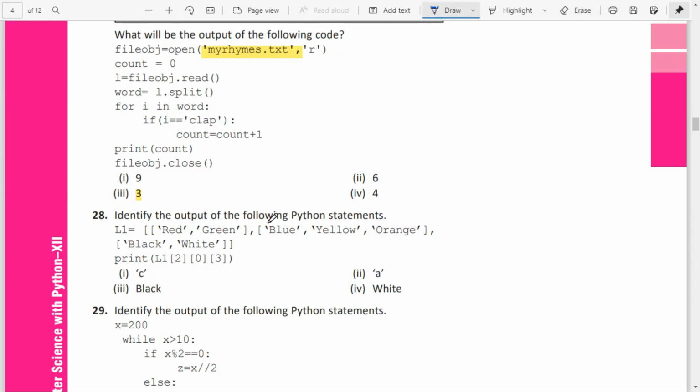So a list is given. You are asked to find the output. Print L1 of 2, L1 of 2 of 0 of 3. Okay, so this is the 0th index, this is index 1, and this is index 2. So L1 of 2 means what? Black comma white. So that's the value you have to consider. That list you take out.